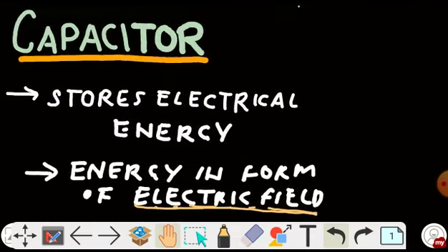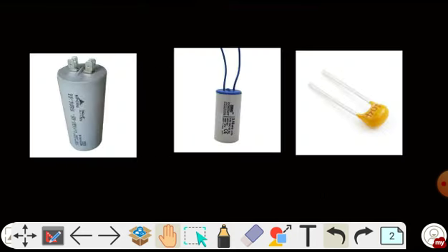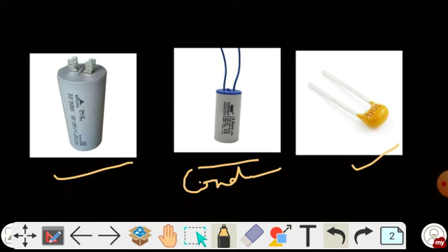Before going to the types of capacitors, let me show you some practical capacitors which we use in our daily life. These are some of the images of the capacitors that we are using in our electrical circuits or for electrical purposes. Here you can see the condenser you use. These are other forms of condensers or capacitors which you can see in electrical circuits.